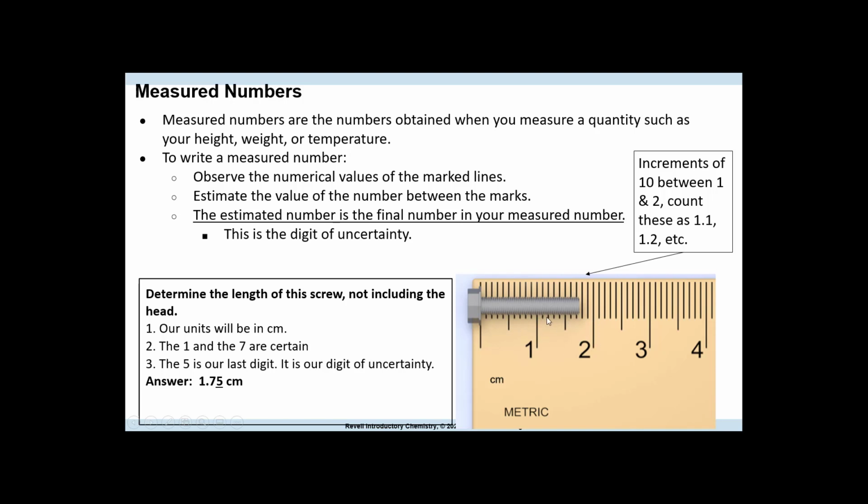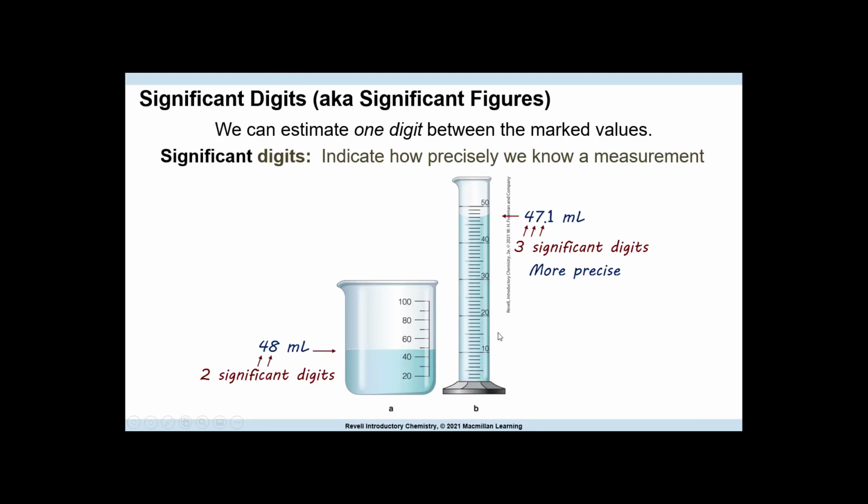If you can't, then that means that you're dealing with tenths place. On this one, you go from 10 to 11. You can't go 10.1 because this would get you to 11. This should be 11, and it's not 11, it's 20. So this is in ones. So this is 10, 11, 12, 13, 14, 15, 16, 17, 18, 19, and 20. So let's go up here. If I know that this is in ones, then my estimated digit has to be the tenths place. So it's always 1 less than what you can determine.